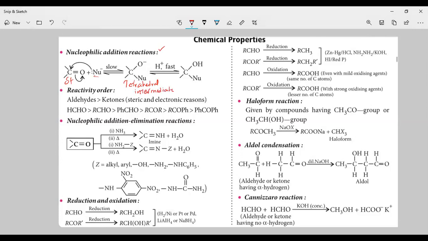This tetrahedral intermediate, upon treatment with the acid, gives the alcohol. Finally, nucleophilic addition reactions are able to convert the aldehyde to the alcohol.